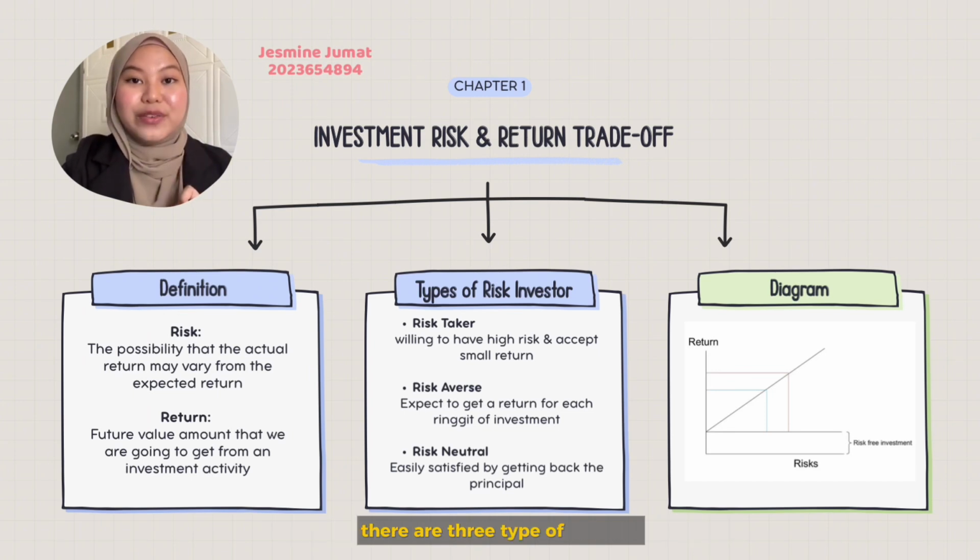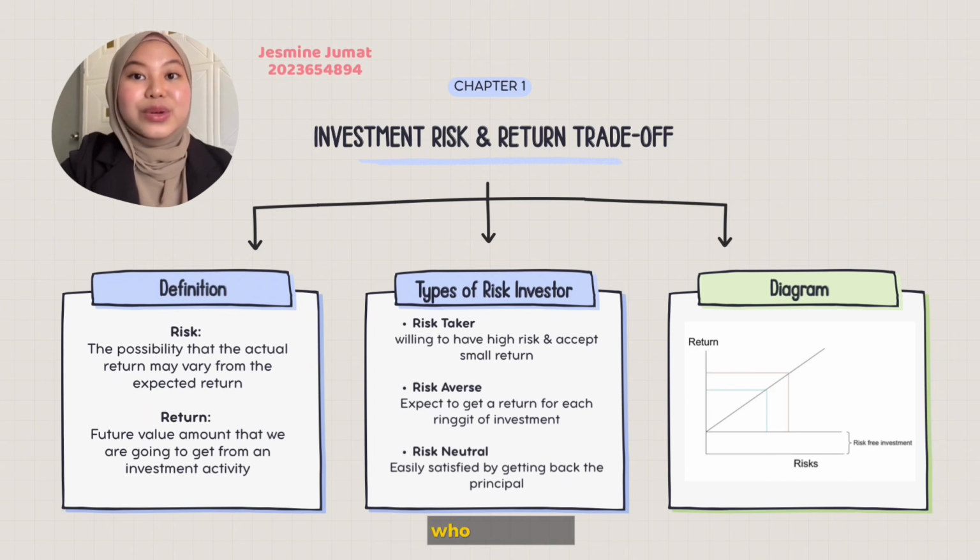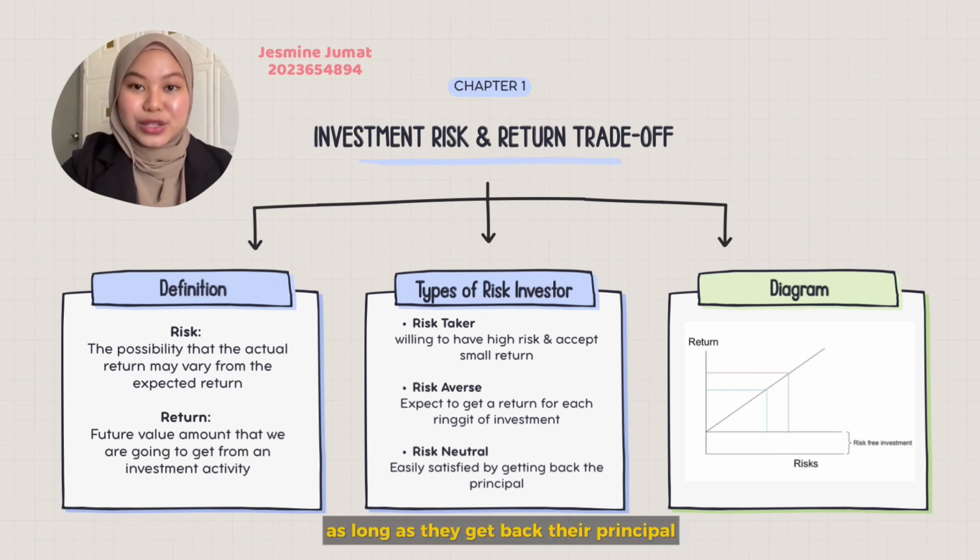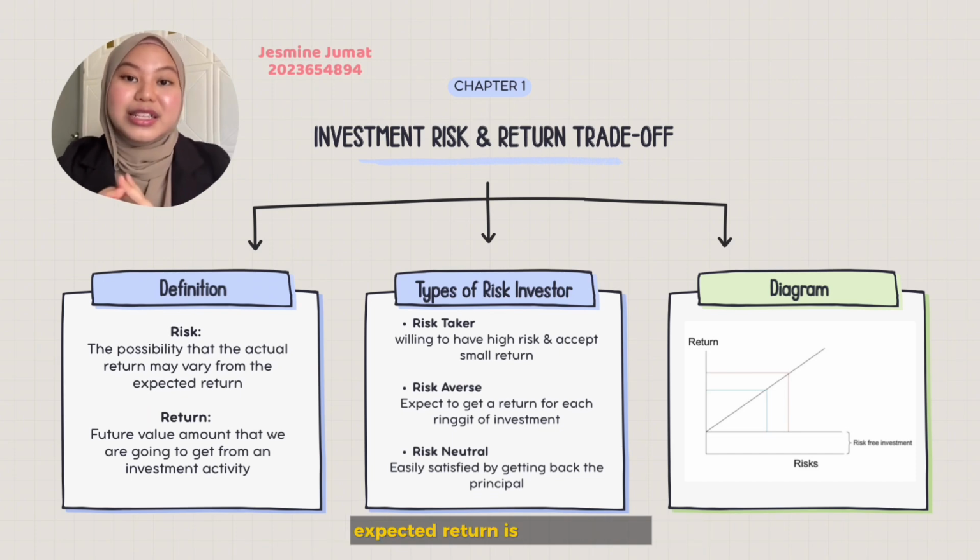There are three types of investor. First, a risk taker who is willing to accept high risk for the chance of higher returns. Second, a risk-averse investor who prefers low risk and stable returns. Lastly, a risk-neutral investor who is satisfied as long as they get back their principal. The diagram shows that as the risk increases, expected return also increases.